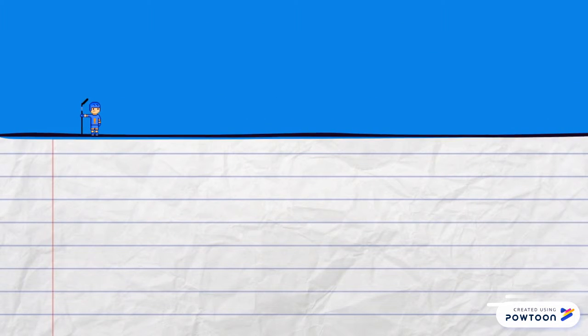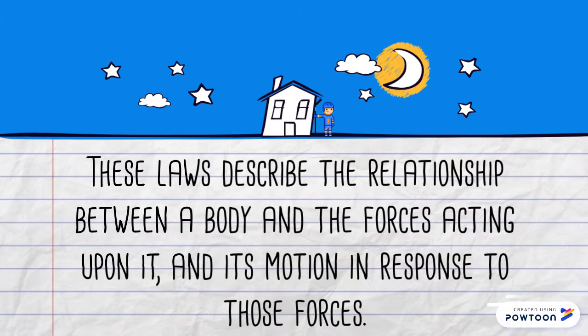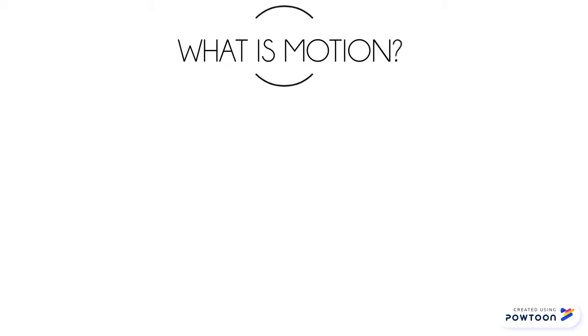Each law of motion that Newton developed has significant mathematical and physical interpretations that are needed to understand the motion of objects on Earth. Simply, they describe the relationship between a body and the forces acting upon it, and its motion in response to those forces. We'll begin with defining key terms.